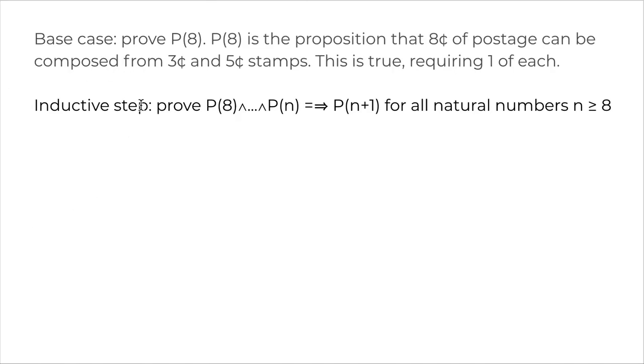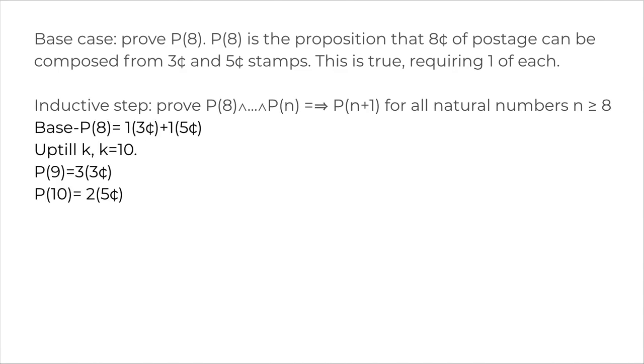The inductive step states that proving from 8 till n, we need to prove Pn plus 1, right? For all integers n greater than 8. So let's find P of 9 and P of 10 here. So P of 9 would be 3 times 3 cents and P of 10 would be 2 times 5 cents. Now, let's look at k plus 1. So k plus 1 would be 11 now.